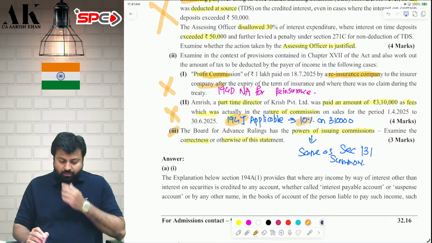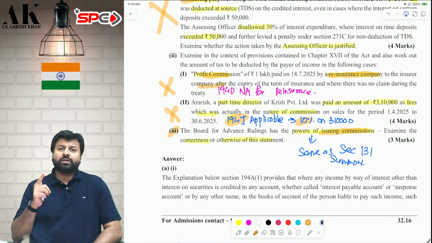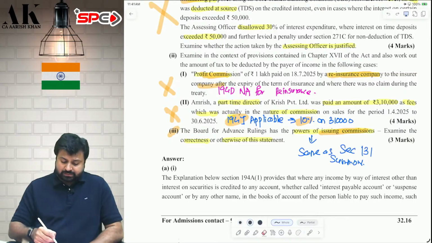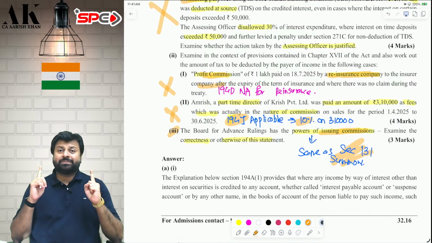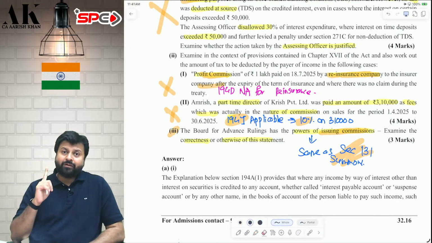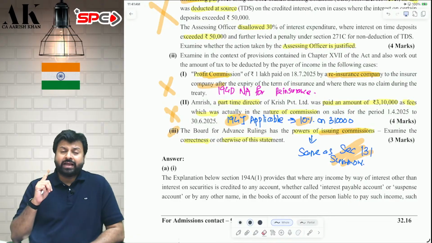And last but not least, over here, the board for advance ruling has the power of issuing commission. Yes, board for advance ruling has 4 powers, which are similar to the powers covered under 131, which is given to the income tax authority under summon. Section 131 talks about the power to issue summon, and once the power to issue summon is given, this power can be given to the income tax authority, this power can be given to board for advance ruling, and this power can also be given to black money authority. And in this power, there are 4 powers which are given to the respective authority.